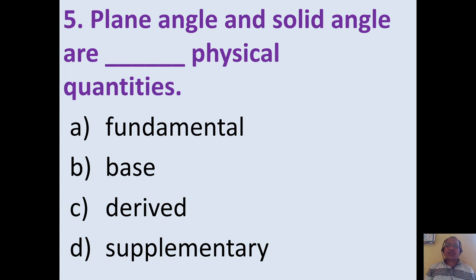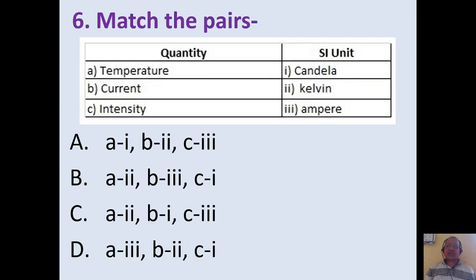Plane angle and solid angle are dash dash physical quantities. So we have seen that two supplementary quantities are plane angle and solid angle. So answer here option D, supplementary. Again match the pairs. We know that temperature is measured in Kelvin, current is measured in ampere, intensity is measured in candela. So in this case option B is the correct one.